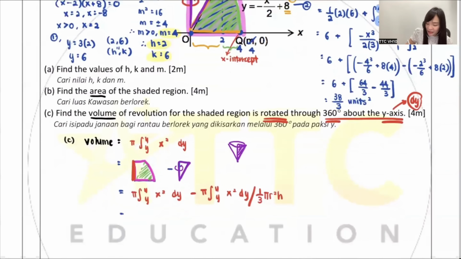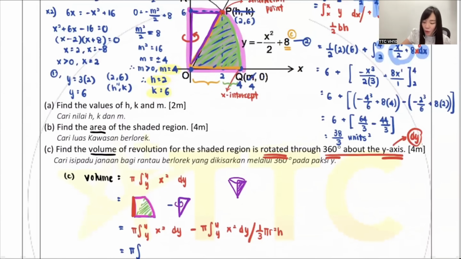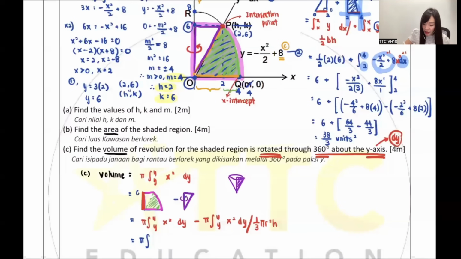So now, let me start inside pi. Look carefully, my dear. This one is because y, right? You're going to put the y value. When I look at the pink color one, my y value starts from 6 and ends with 0. Don't tell me, teacher, the 4 leh. You want to look at y, only look at y, don't look at x. So based on y, here is 6, here is 0. I repeat, bigger number on top, smaller number at the bottom. 6 on top, 0 at the bottom, correct? In between, put x squared.